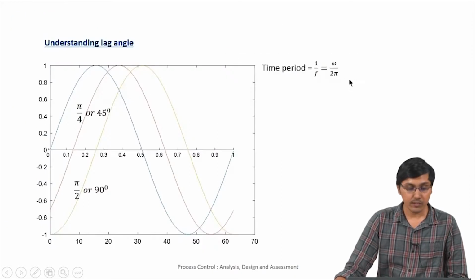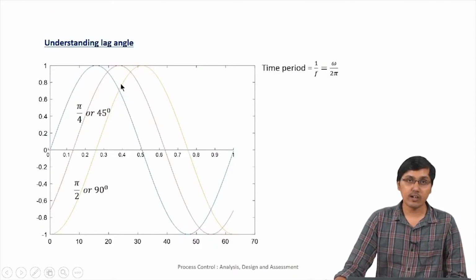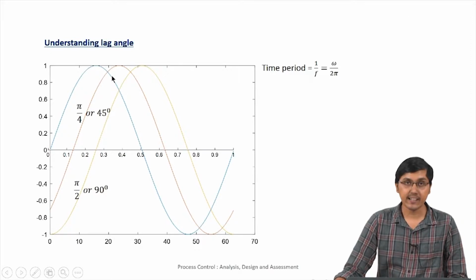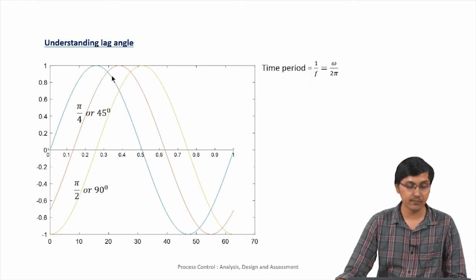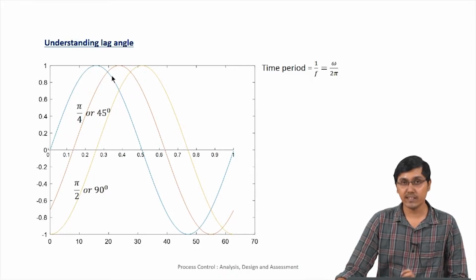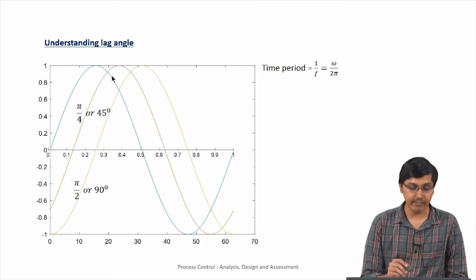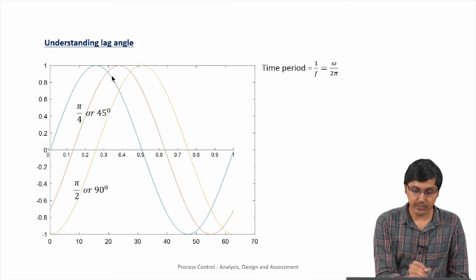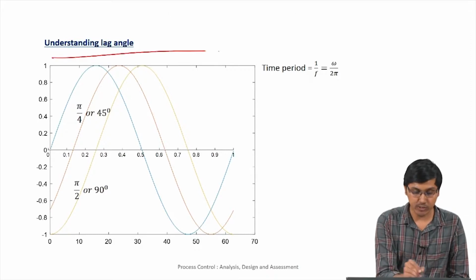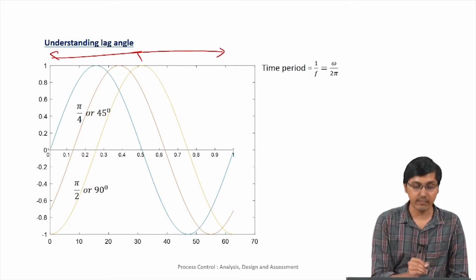So, now coming to understanding what is a lag angle, like we keep talking about lag, etc. Let us spend some time on understanding what lag basically is and how it is measured. Lag is usually measured in terms of angle, so we call it a phase angle. So basically you take a sine wave, and let us say this is the time period of a sine wave. So this is the total time period t of a sine wave.